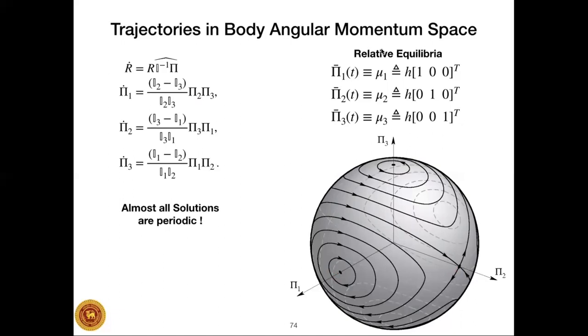If you start close to this equilibrium, since all solutions are these closed curves, the solution stays near it. If you start close to this one, it also still stays near it. However, if you start close to this one, immediately you start moving away from it.